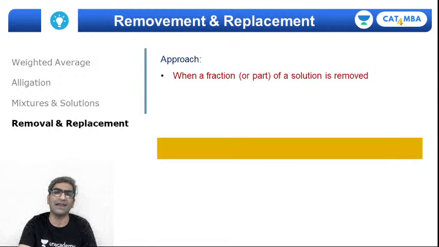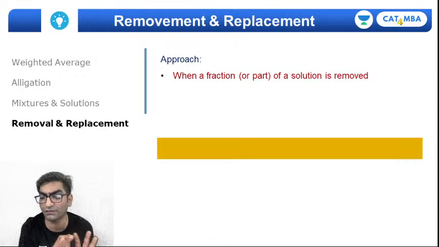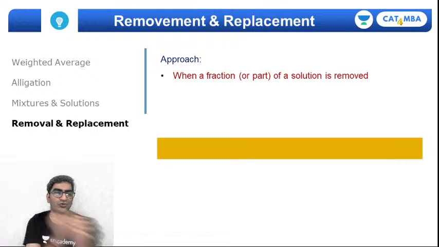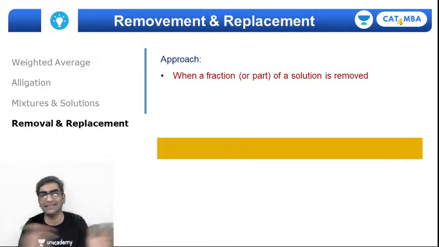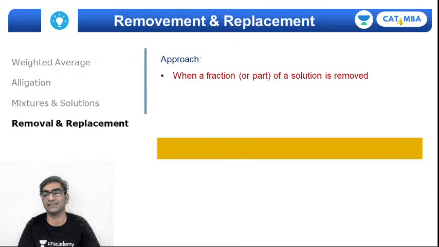Well, the last problem type, which is a slight variation of the mixture problem, is when you remove and then replace, right? So what happens here is that a fraction or a portion of the mixture is removed, and whatever you are removing is then replaced. In its place we add back something else, whether it's a pure substance or maybe another mixture. Either way, you remove and then you replace, right? The meaning of the process is quite clear. You remove and then you replace.